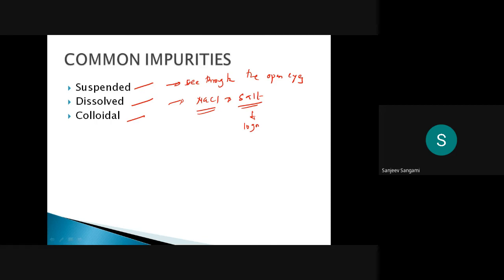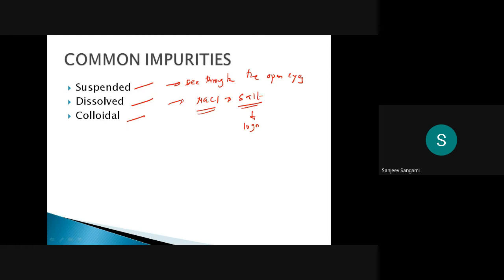you can take lime powder and try to dissolve it. If you try to dissolve lime powder, most of the particles will settle, and some of the particles will not settle at all. If that is the case, then whichever particles are settled, they are all suspended. Some particles, if they are not settling, means they are colloidal in nature. But you can see it. So that is the difference of the common impurities.